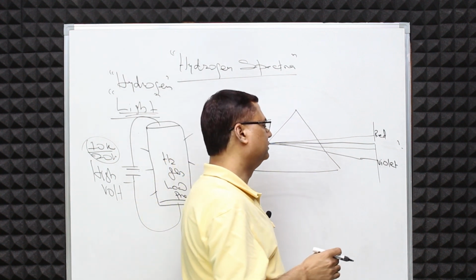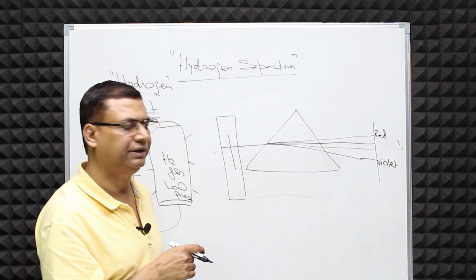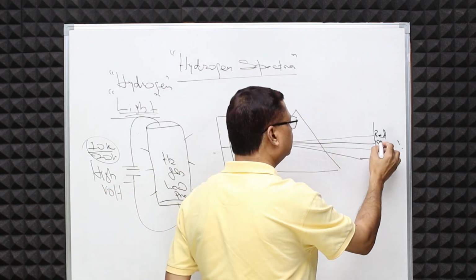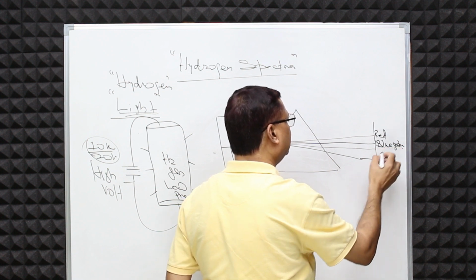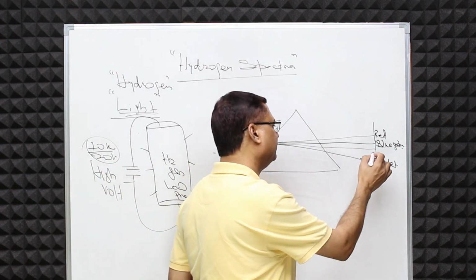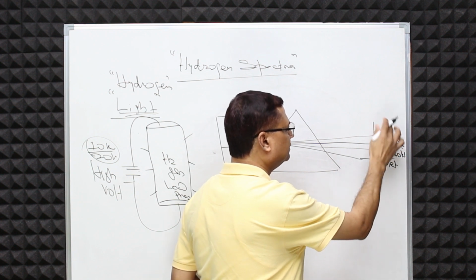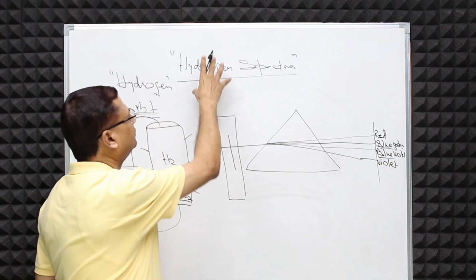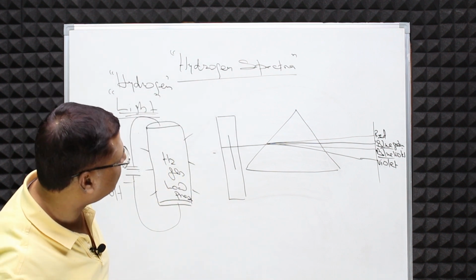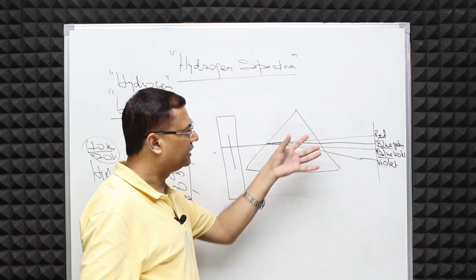one is blue green and the other is blue violet. Okay, so here I am writing after red it is blue green light, and the third one, the middle one is blue violet, not green violet, blue violet. So you need to understand there are only 4 spectral lines in hydrogen spectra. Now, an important thing is, is there any other lines? Is there any other radiation coming?